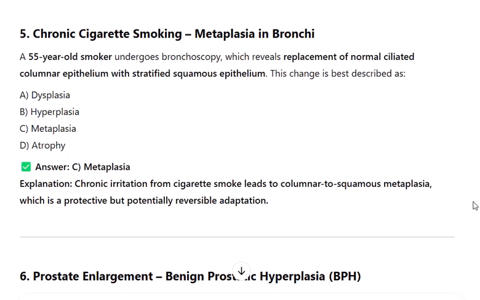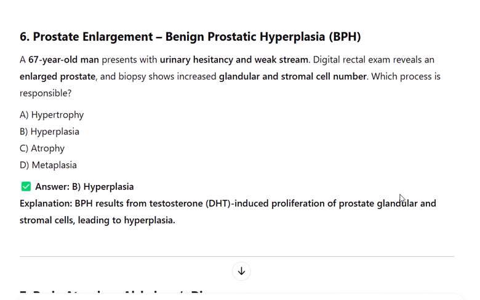6. Prostate enlargement, benign prostatic hyperplasia, BPH. A 67-year-old man presents with urinary hesitancy and weak stream. Digital rectal exam reveals an enlarged prostate, and biopsy shows increased glandular and stromal cell number. Which process is responsible? A. Hypertrophy, B. Hyperplasia, C. Atrophy, D. Metaplasia. Answer B. Hyperplasia. Explanation: BPH results from testosterone and DHT induced proliferation of prostate glandular and stromal cells, leading to hyperplasia.